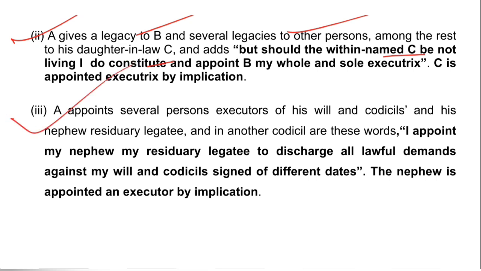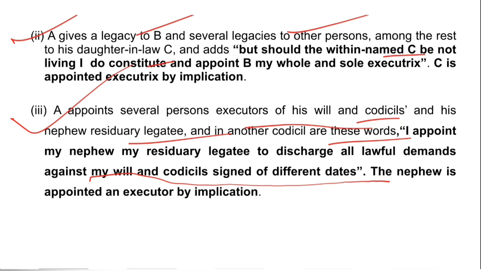Now another example on implication. A appoints several persons executors of his will and codicils. What are codicils? We are going to discuss that later. And his nephew residuary legatee, and in another codicil there are the words, I appoint my nephew my residuary legatee to discharge all lawful demands against my will and codicils signed on different dates. The nephew is appointed an executor by implication. So the language suggests that my nephew, the residuary legatee, is to discharge all lawful demands against my will and codicils signed on different dates.